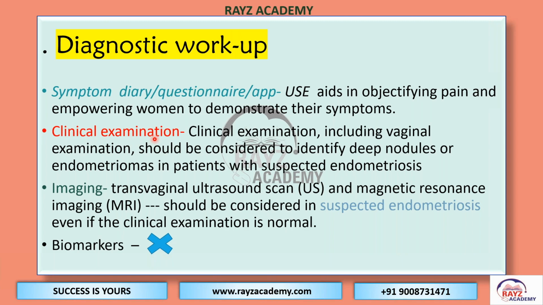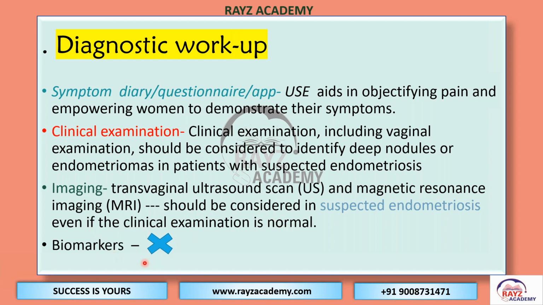Even if you do not find anything on clinical examination, that does not rule out endometriosis. You have to support your clinical findings with imaging studies: transvaginal ultrasound scan and MRI. These should be considered in suspected endometriosis, even if the clinical examination is normal.